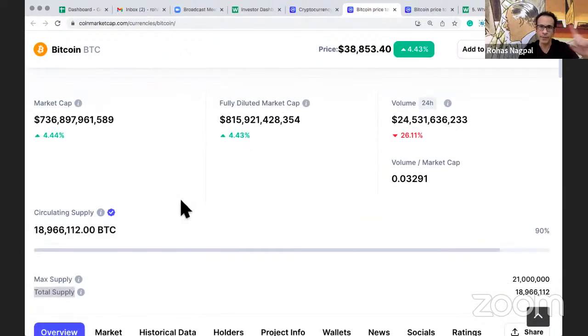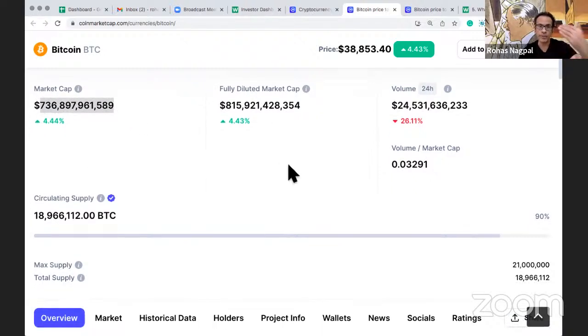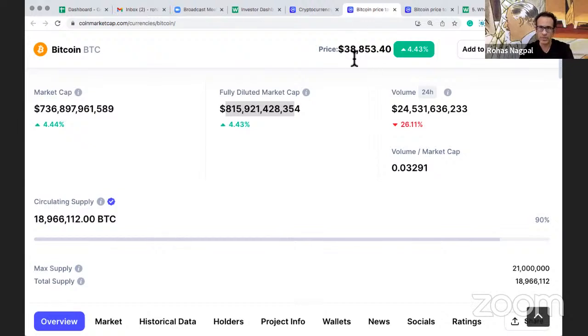So when you multiply circulating supply by the price, you get market cap. When you multiply total supply by the price, you get fully diluted market cap. What does it mean? If right now all 21 million Bitcoins had been issued and the price was this 38,853, then what would the market cap be? And that is the meaning of fully diluted market cap.